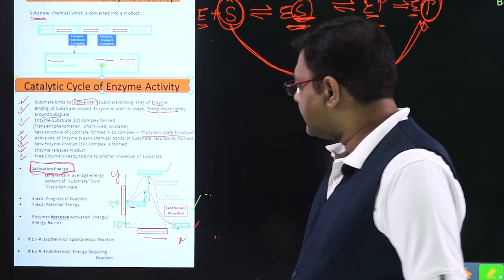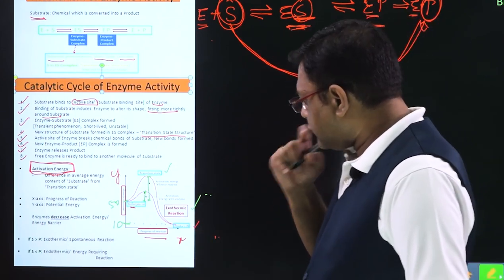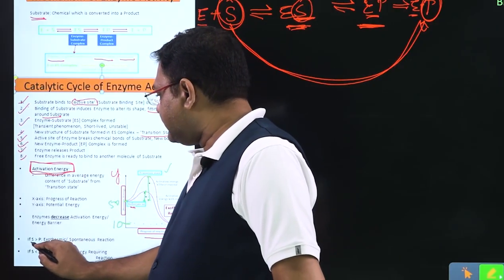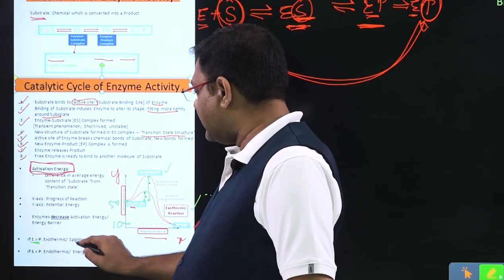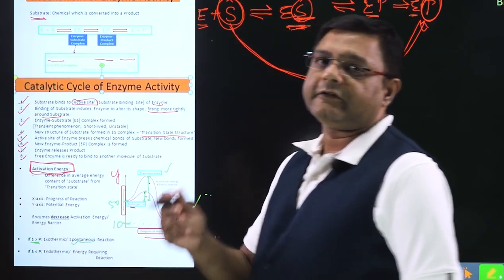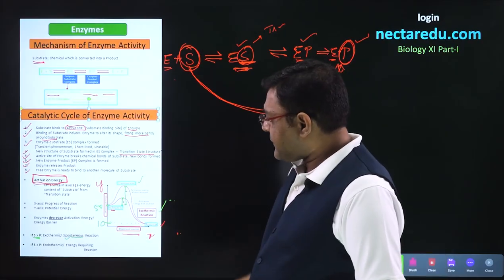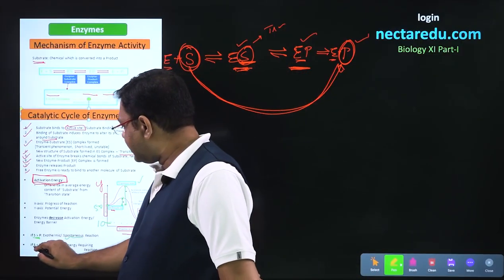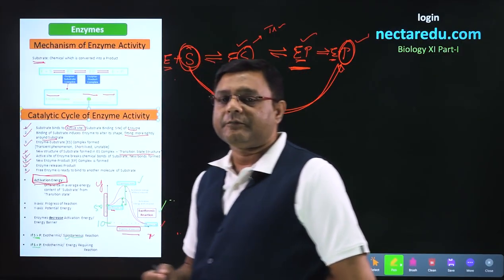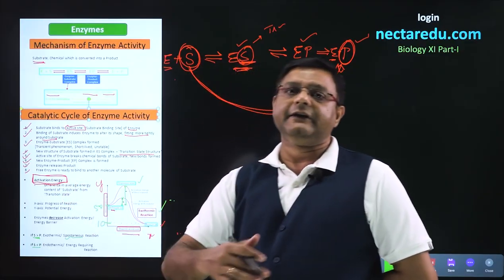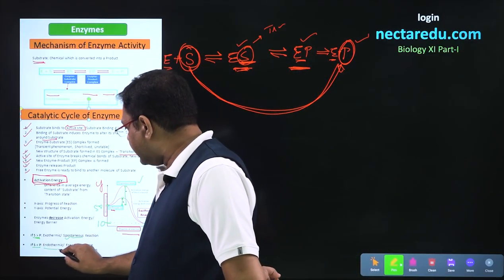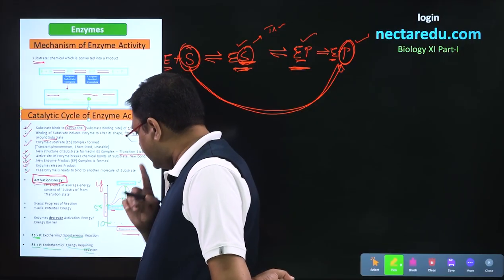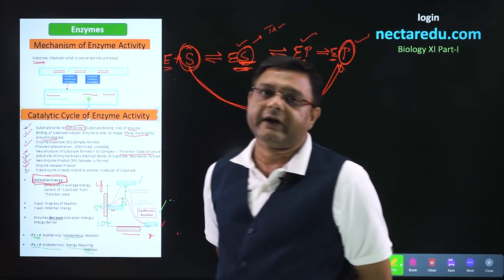So this is an example of an exothermic reaction. Whenever the energy of the substrate is more than the product, the reaction is called exothermic or spontaneous, because energy will be released. And if the reverse case is there, that the substrate is less than the product, then we need to give energy for the reaction to occur. So it will be called an endothermic reaction, or an energy requiring reaction.